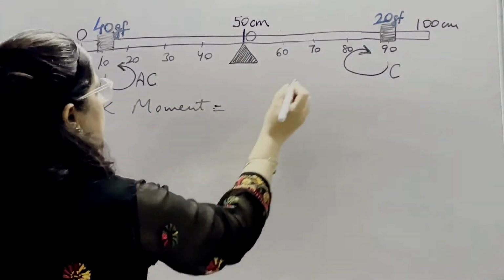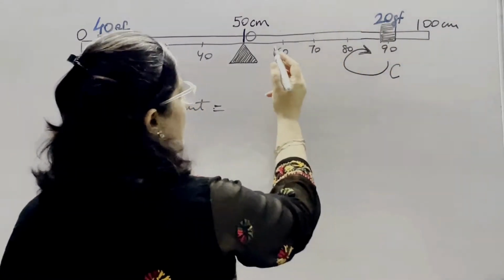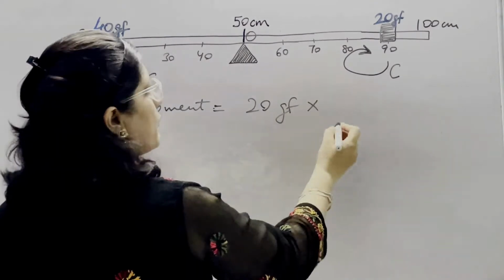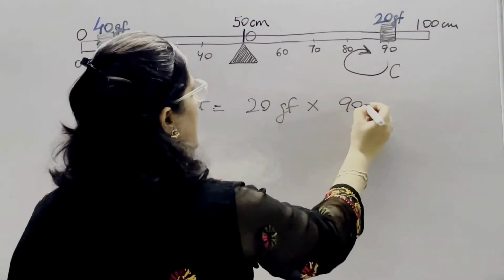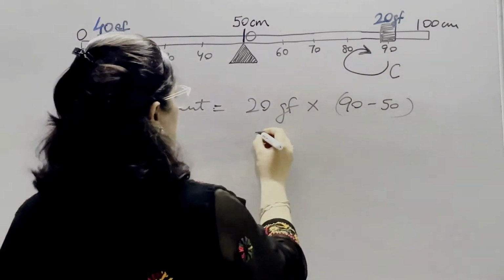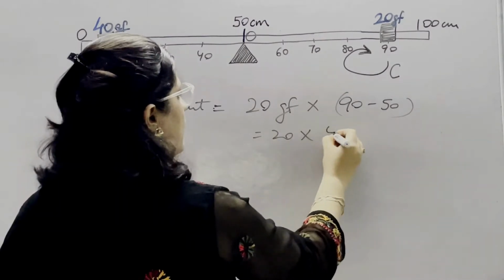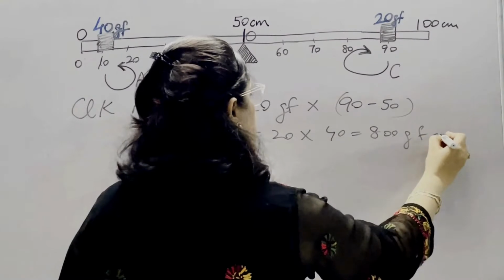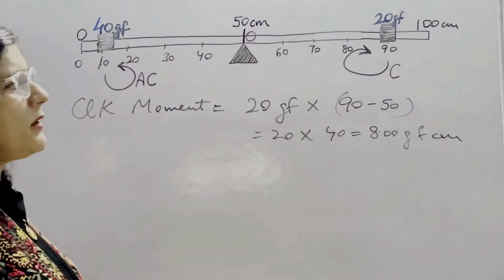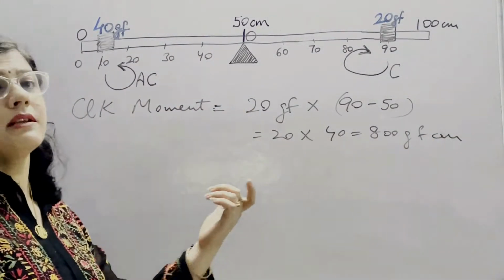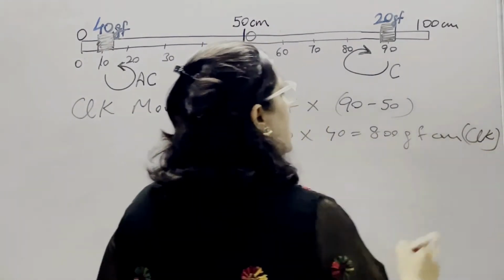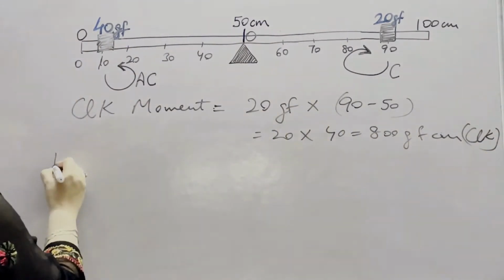The clockwise moment is on this side. So what is the value of F here? It is 20 GF. And what is the value of D? It is 90 minus 50. So the value is 20 into 40. It means 800 GF centimeter. Conventionally, we should take the clockwise moment as negative. So we need to mention the clockwise moment in brackets also. Now the anti-clockwise moment.